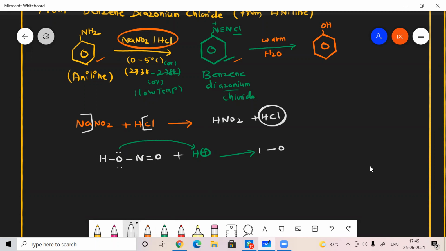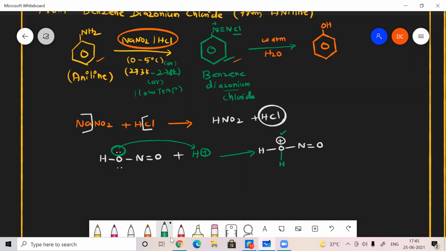So OH. The newly added H will be attached here, and the oxygen donates a pair of electrons, so it gets a positive charge. And here N double bond O is there. We know that oxygen is highly electronegative, but here it has a positive charge, so it tries to pull more and more electrons.